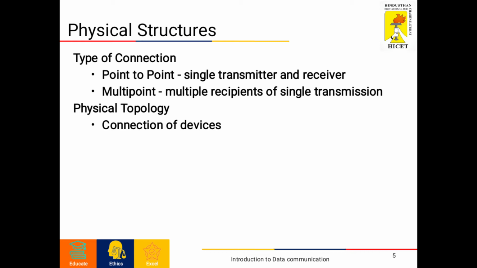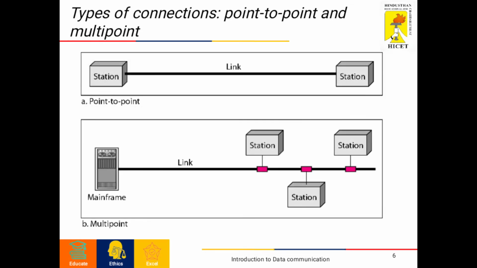Next we are going to see the physical topology, which represents point-to-point and multi-point connections. In multi-point connections, the capacity of the channel is shared between multiple devices.